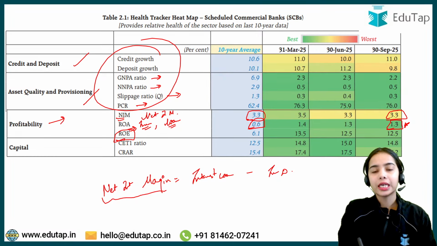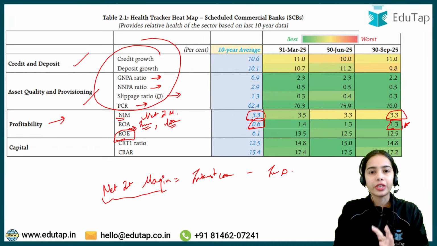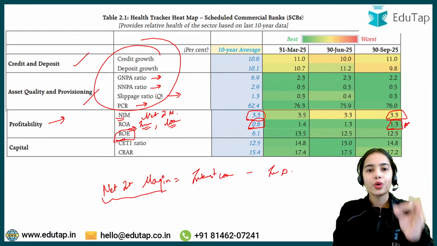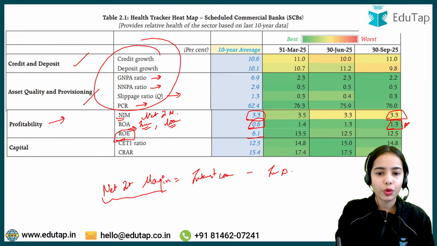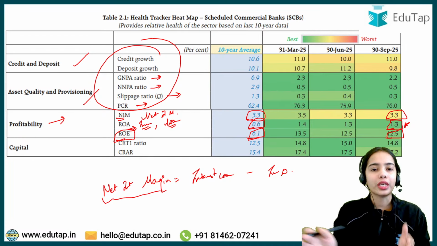Return on equity: if you have purchased the shares of a bank, how much dividend, how much return you are getting on equity, how much return the shareholders are getting on equity. So it was 6.1% as the 10-year average. Now it is 12.5%. Again, the return on equity is also good.